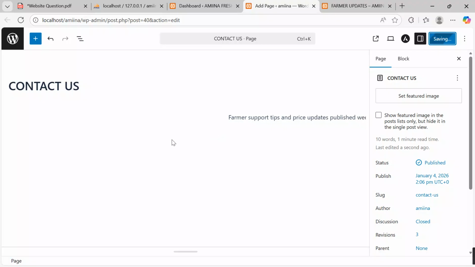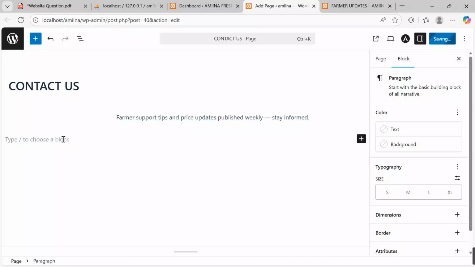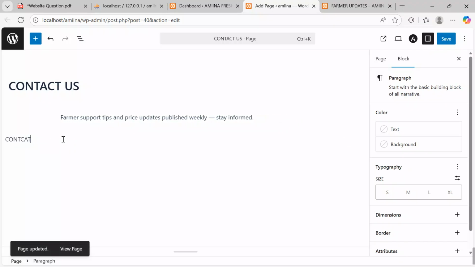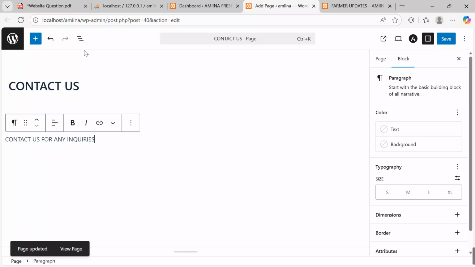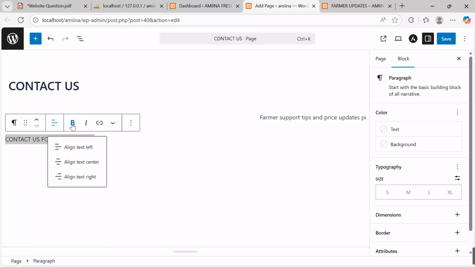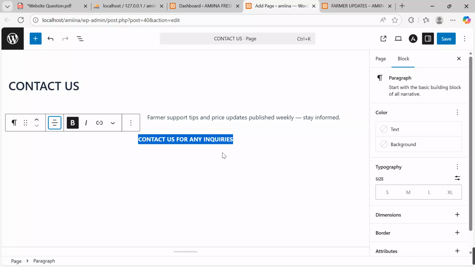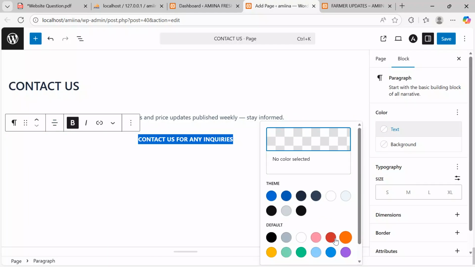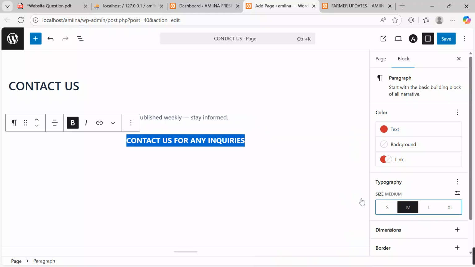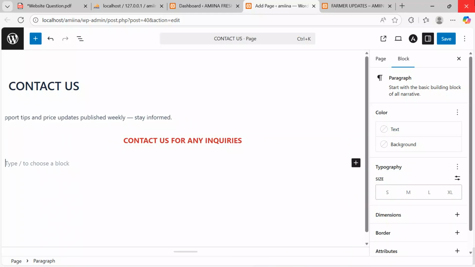Now after, get back here, I want to say contact us. I will say contact us for any inquiries. Contact us for any inquiries, for those who want to reach out. I will highlight, bold, come here, align center. Then after getting this in shape, font color, we said we are taking red, and then medium. Yes, we are keeping it at that for uniformity.